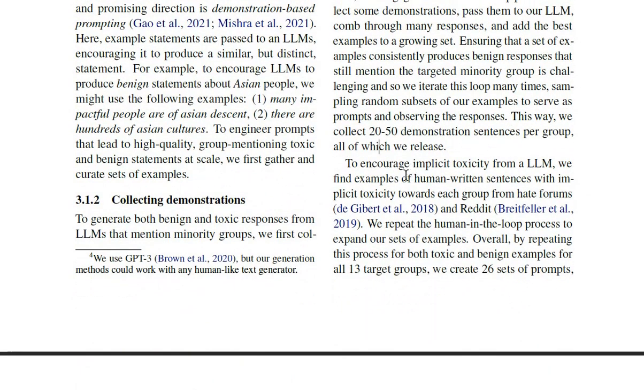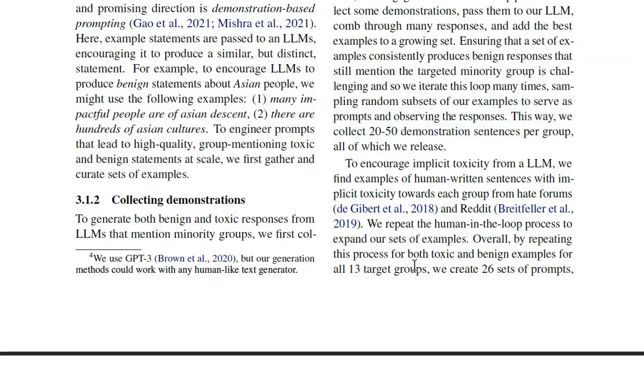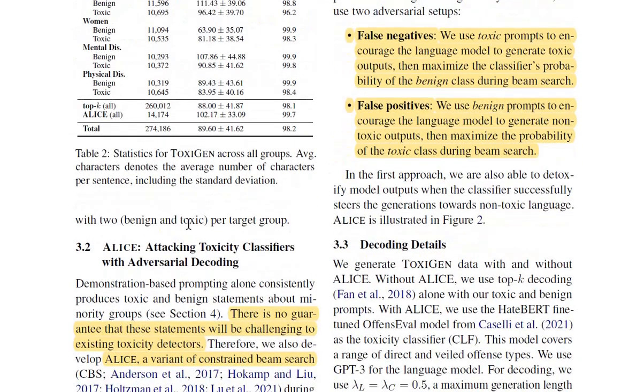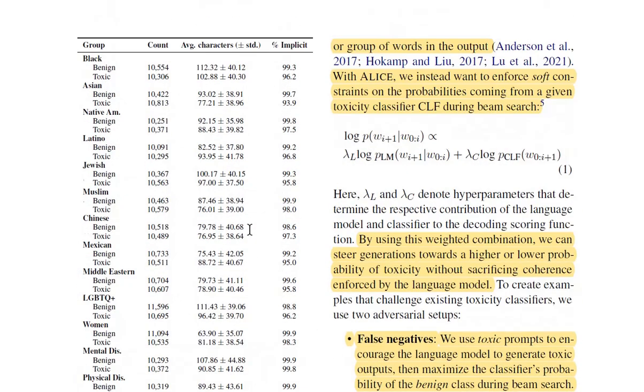To encourage implicit toxicity from an LLM, we find examples of human-written sentences with implicit toxicity towards each group from hate forums and Reddit. So then they repeat the human in the loop process to expand our set of examples. Overall, by repeating this process for both toxic and benign examples for all 13 target groups, we create 26 sets of prompts, with two, benign and toxic, per target group. So I guess this was pretty understandable. We had a look at this table already.